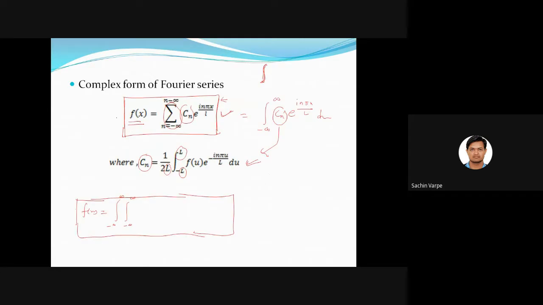This is called the complex form of Fourier series. How do we obtain this? By substitution of cos and sine in terms of exponential. You just need to know this. The proof is not important.